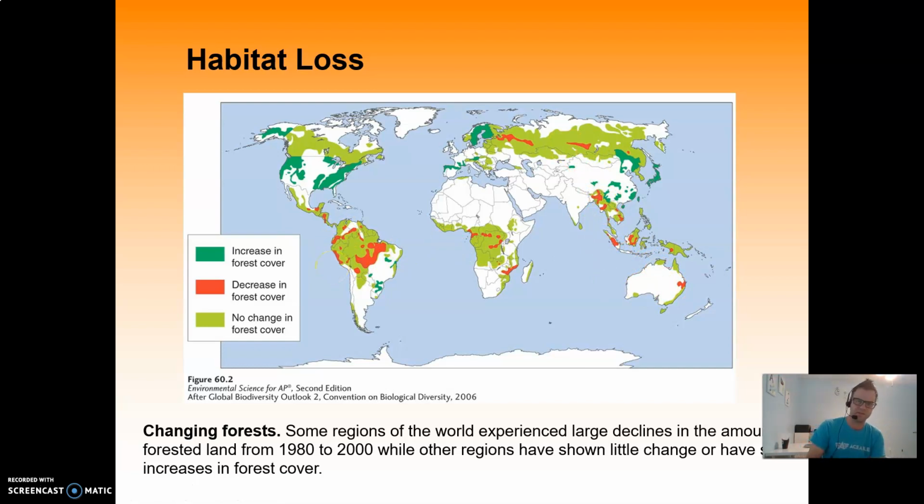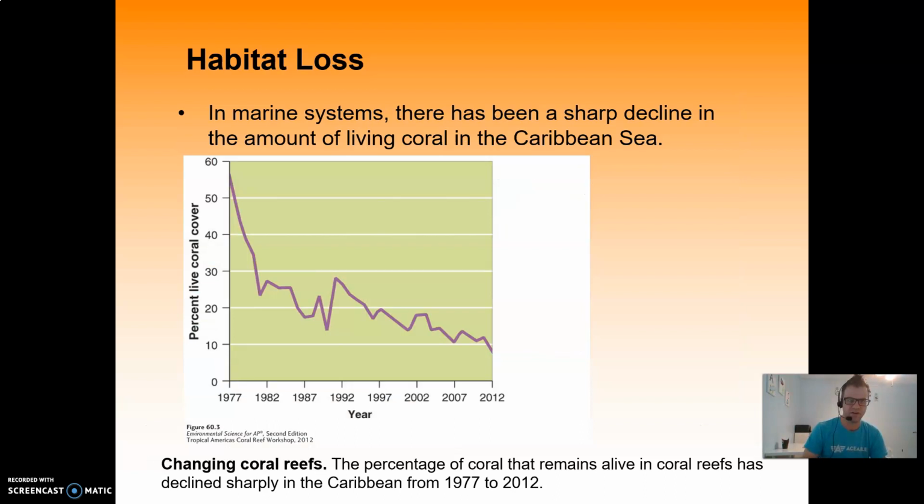And it just so happens that a lot of them, like especially in Brazil, are going to be the places where you have the most biodiversity. And so that's huge, because that's going to cause a major decline in that.